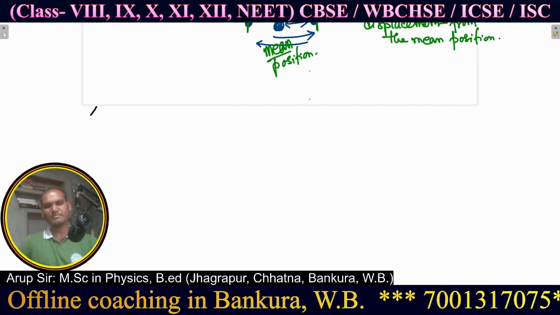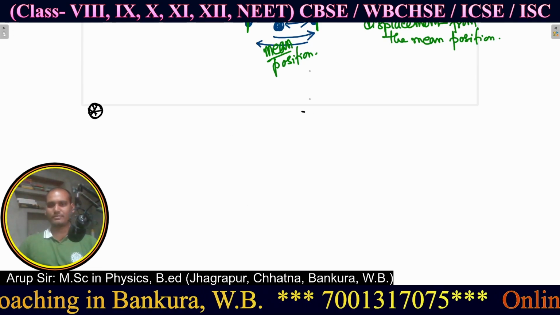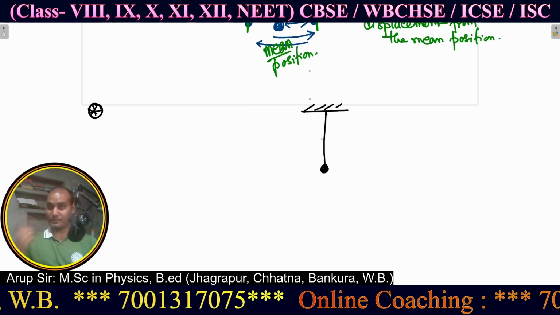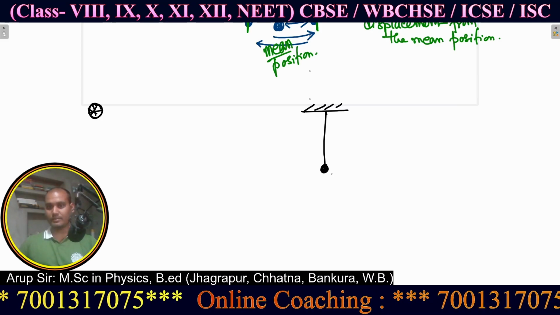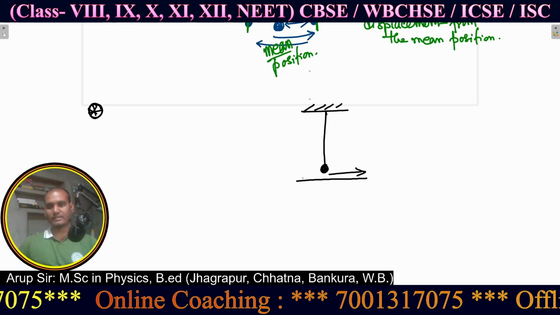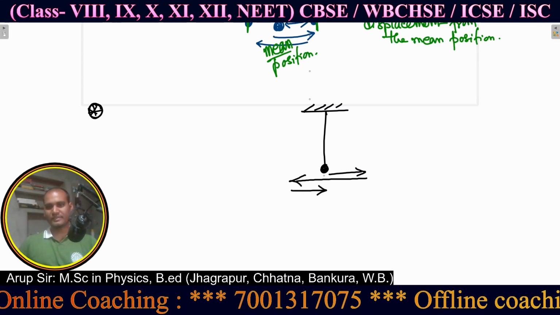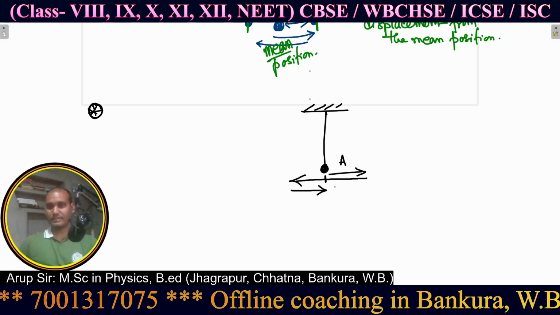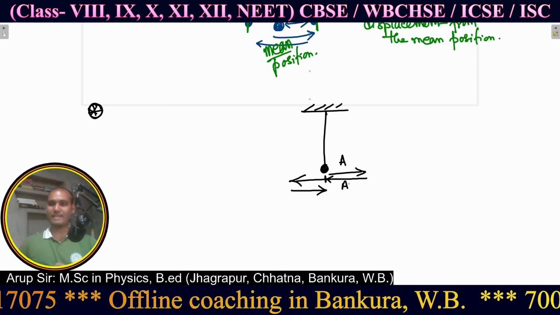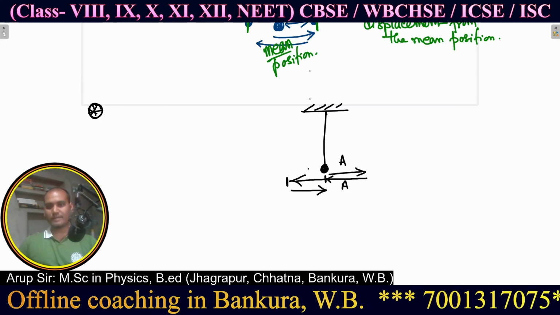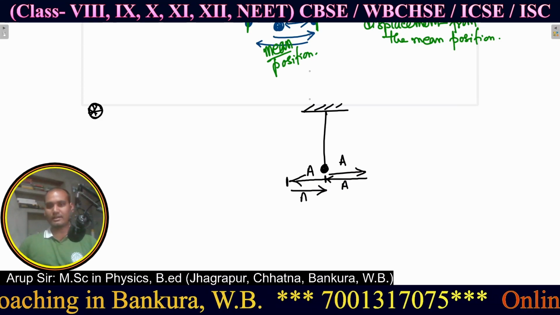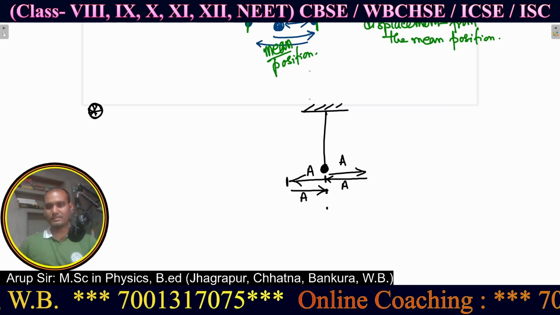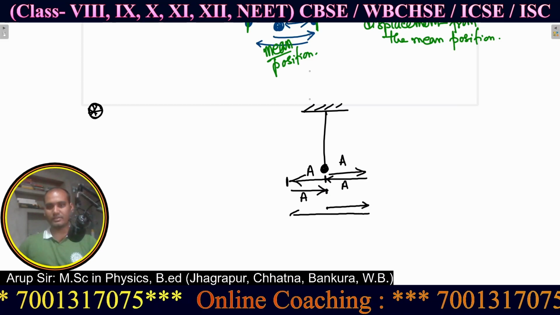This is very simple. Let's come to the fact of the pendulum. This is the mean position. Now if you start oscillating the object, it will first go here, then here, then here. So what is the fact? At first it goes A, the first amplitude, then returns to the mean position, then goes to the maximum position on the other side, another A, and returns to the mean position. And from here, this is the end position. Now from here the first pattern will again continue.